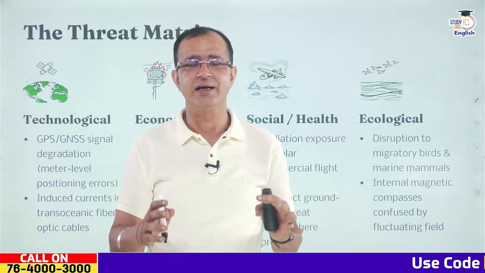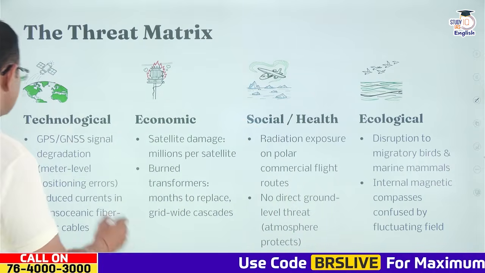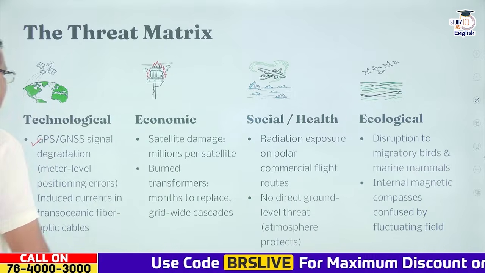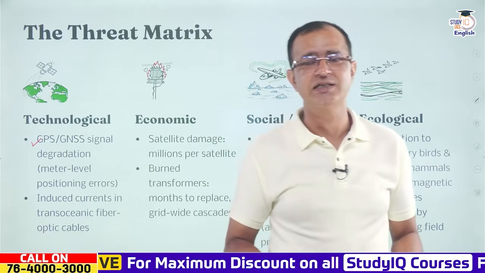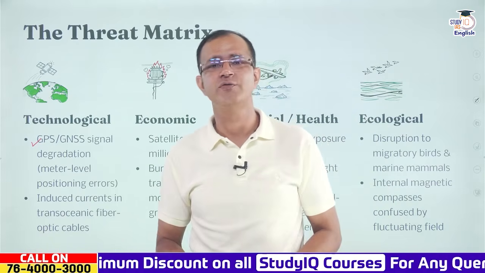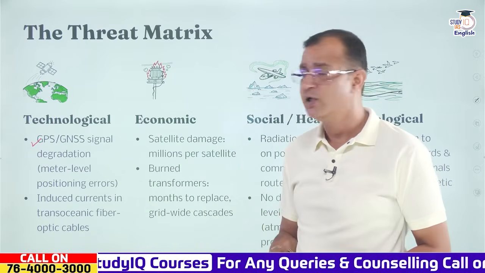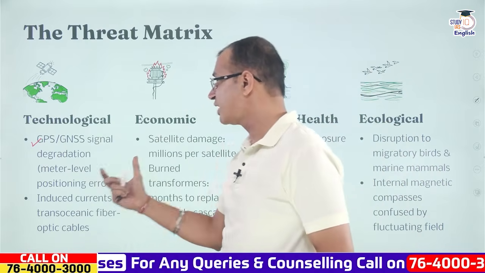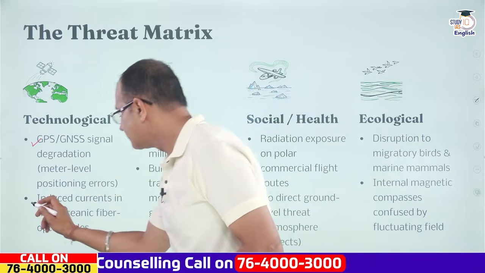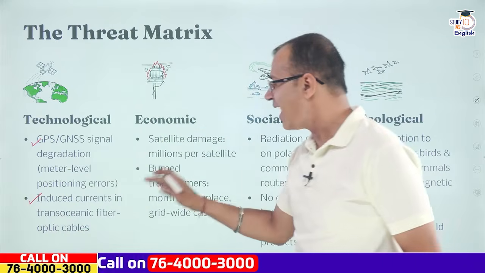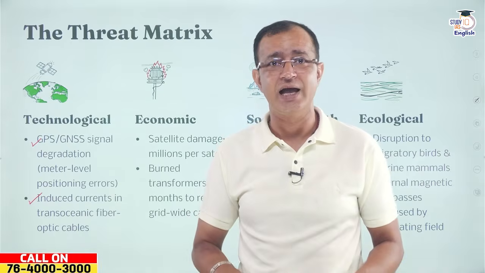Now when it comes to the threat, it is not just about the auroras, but the threat is multifold, where the GPS and the GNSS signals may degrade. I told you that the communication satellites will be hit first because of the solar storms and the geomagnetic storms. So there will be meter-level positioning errors for the GPS and GNSS signals. There will be induced currents in the transoceanic fiber optic cables as well that will damage the communication lines.